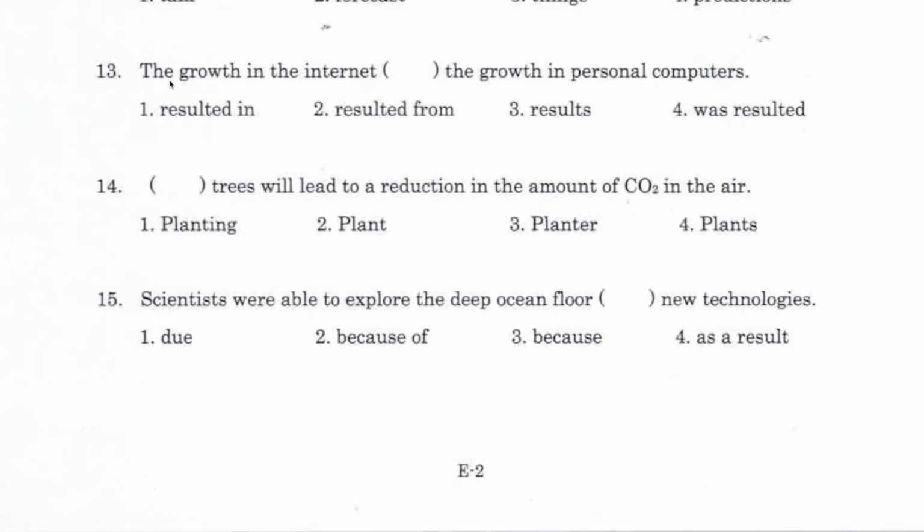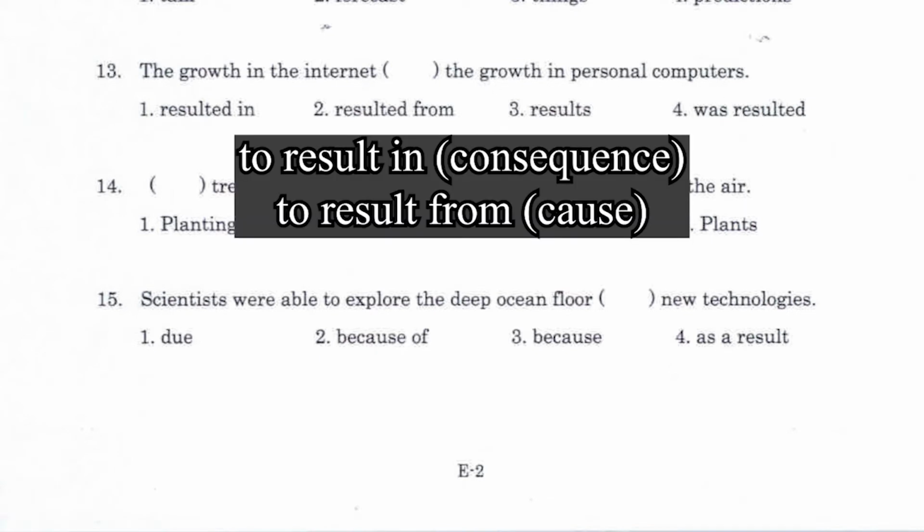Number 13, the growth in the internet resulted from, results, was resulted, the growth in personal computers. The verb to result takes either in or from. In has to be followed by a consequence, whereas from has to be followed by a cause. This is quite a tricky question, especially for young people who may not know much about the history of the internet. But I would say number 2, the growth in the internet resulted from the growth in personal computers, because the spread of the internet presupposes that everyone already has a computer.